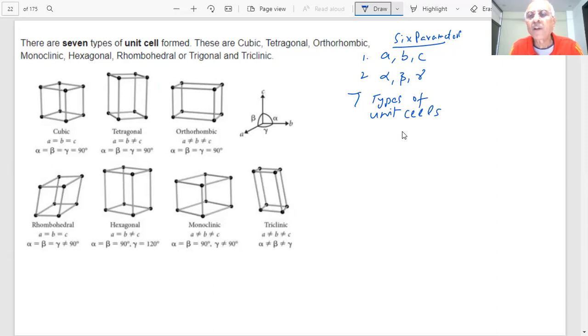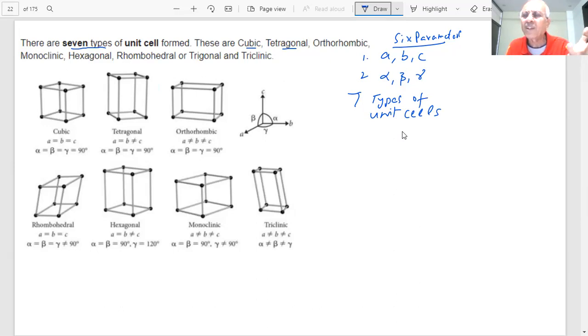Depending on the values of A, B, C, alpha, beta, and gamma, 7 primitive unit cells are possible, which we have shown here. How many? 7 types. Cubic. A question has been asked on this. We have to learn what the values of A, B, C, alpha, beta, and gamma are for each.